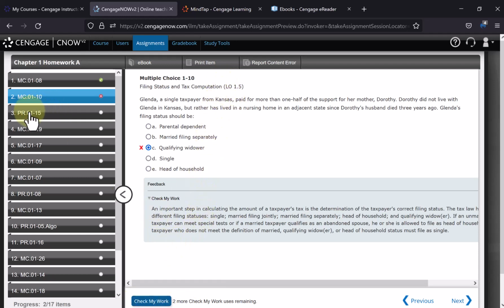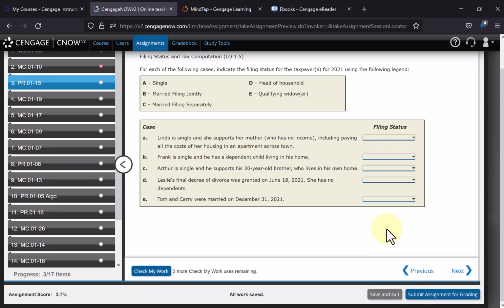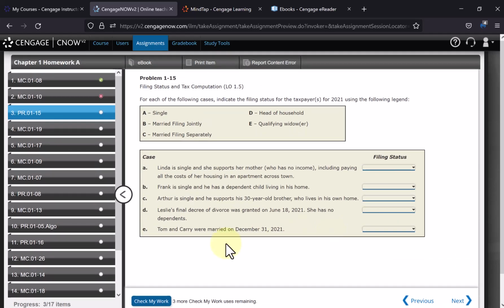For example, this next problem has 1, 2, 3, 4, 5 blanks you have to fill in. Now, don't use the Check My Work button after only filling in 1 blank. Fill up the whole screen's worth. It may go further down if it's a long problem. Then use the Check My Work button to check the whole screen with just 1 attempt.